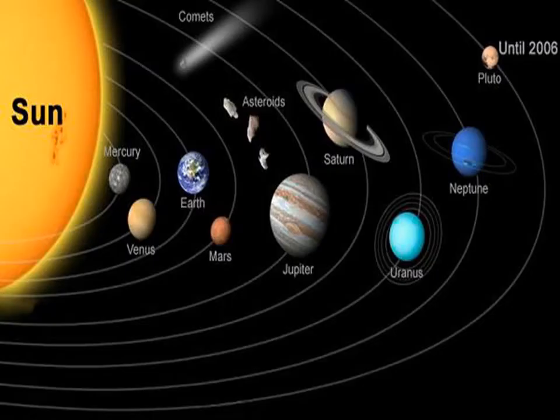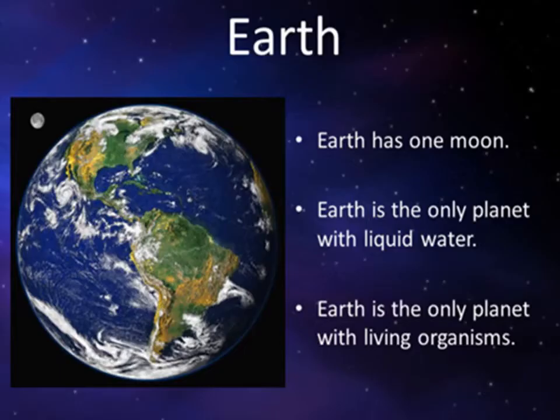Introduction. The Earth is a unique planet of the solar system. The Earth has one moon. The Earth is the only planet with liquid water. The Earth is the only planet with living organisms.